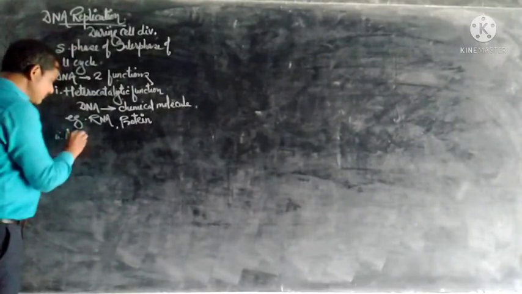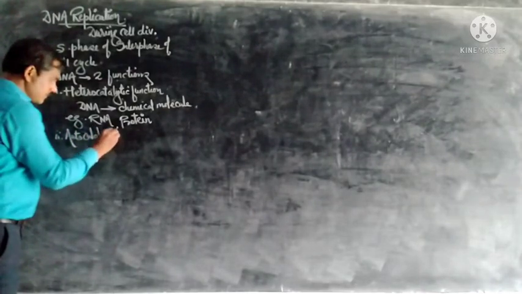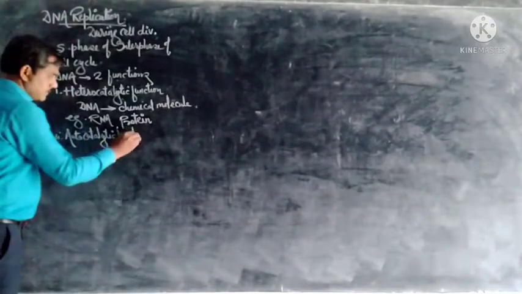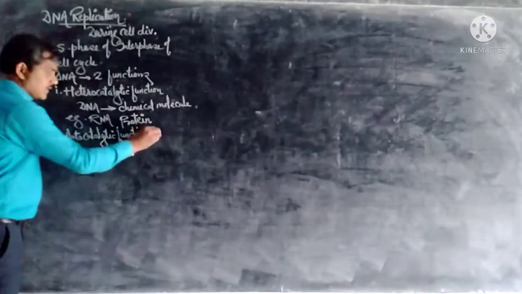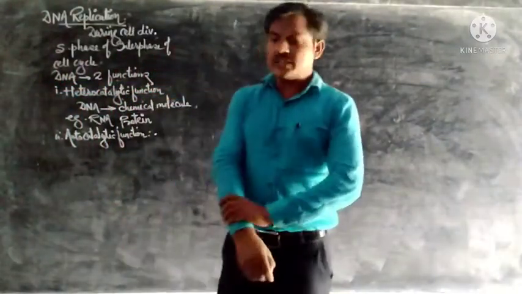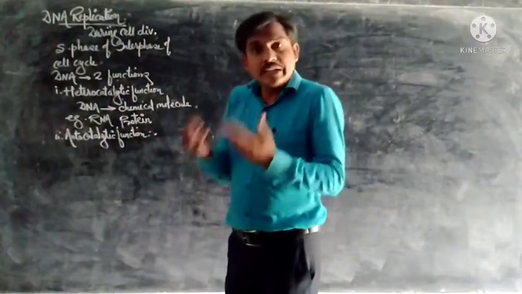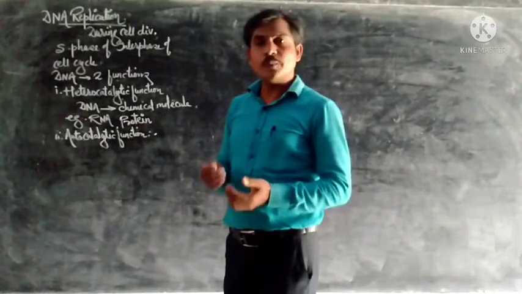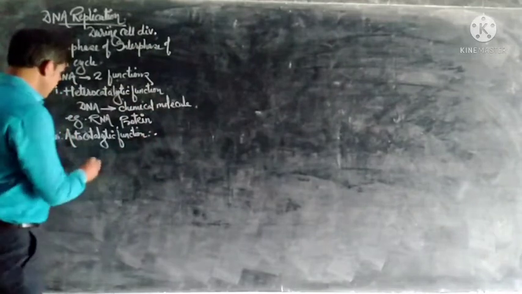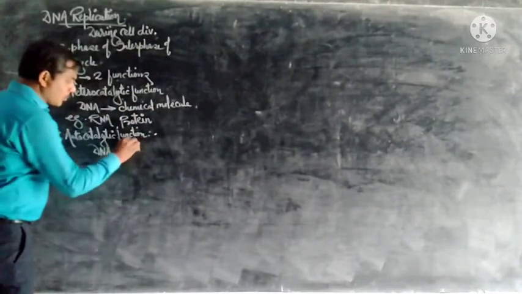The second function is the autocatalytic function. In the autocatalytic function, DNA produces DNA. It forms a copy of itself. DNA produces its own copy.